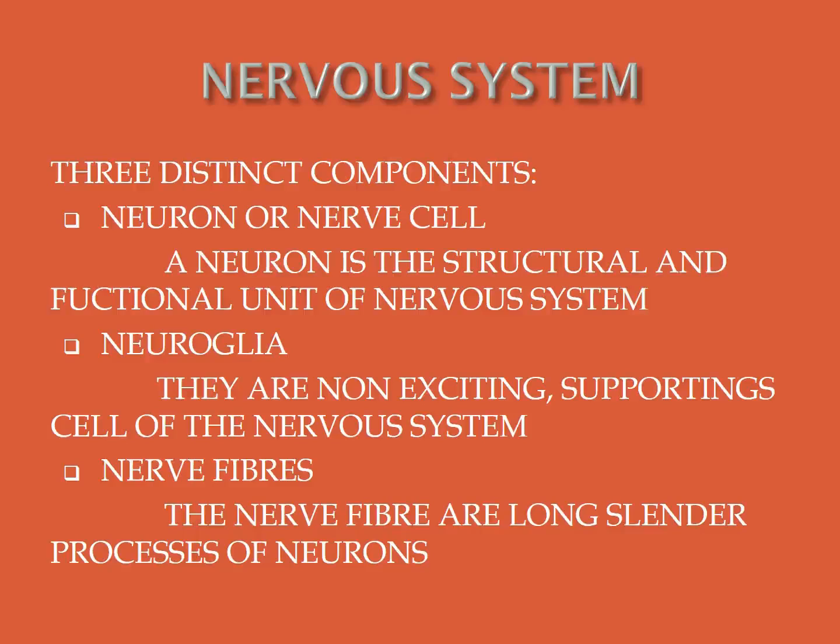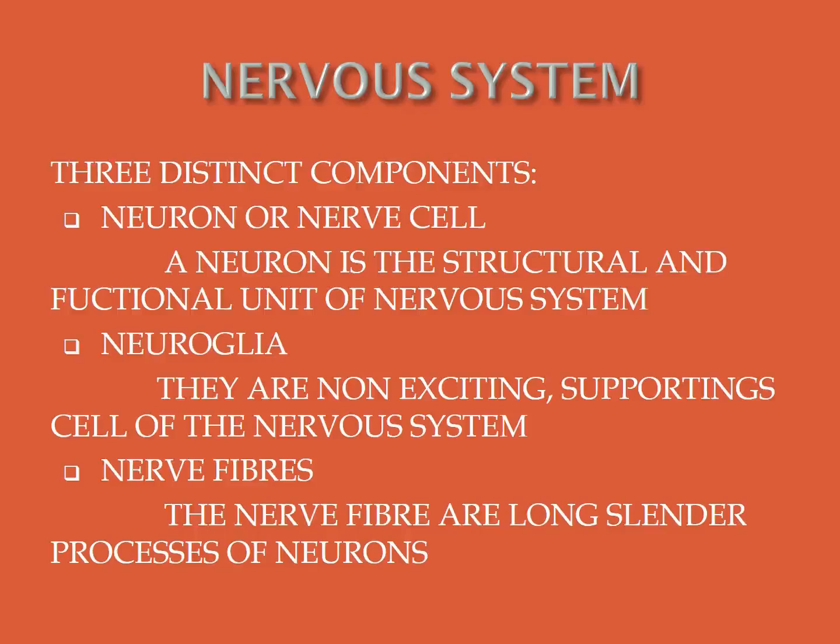Nerve fibers, understand? What is a nerve fiber? Nerve fibers are long, slender processes of neurons. A number of nerve fibers are bundled up together to form nerves. That means the nervous system has three distinct components: one is neuron, next is neuroglia, and another is nerve fibers.